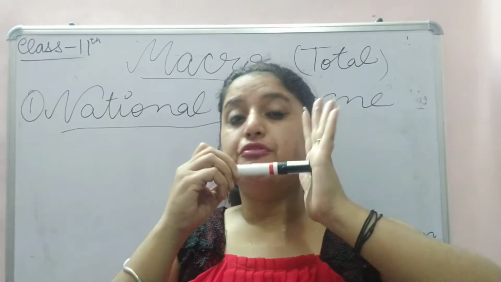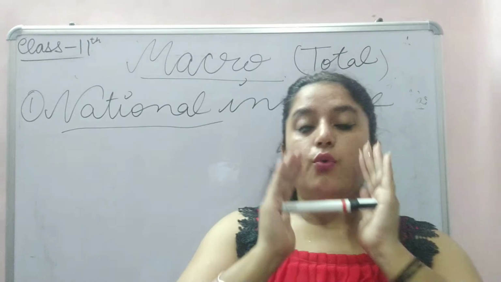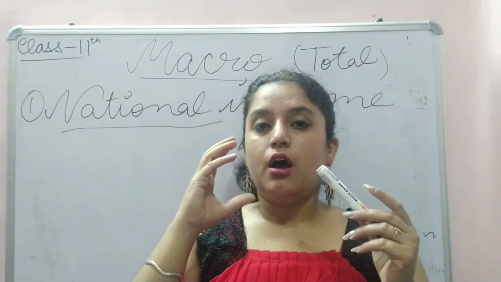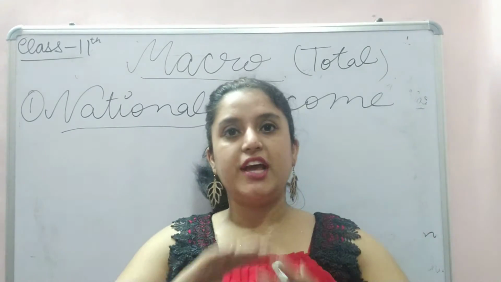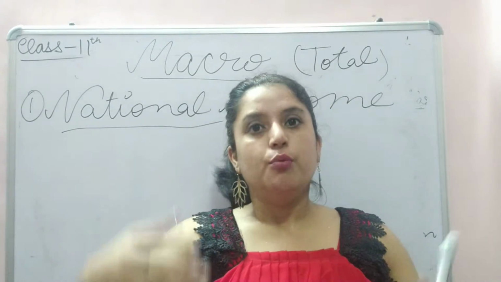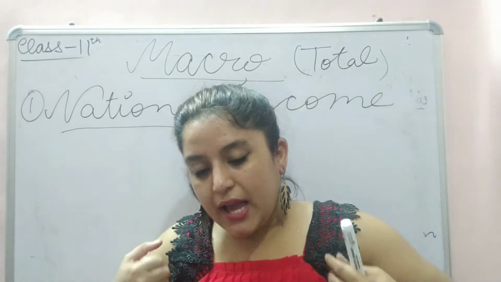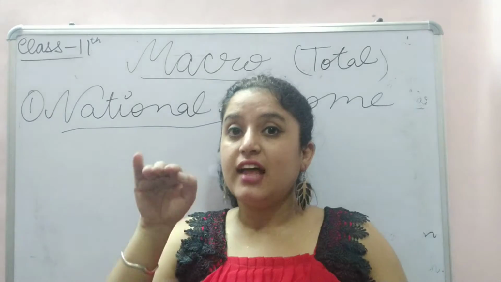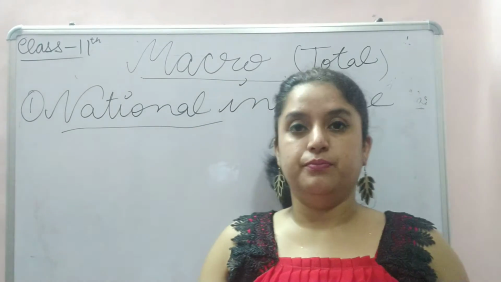All the final products you see in the room, chair, table, book, notebook, pen, clothing, aggregating their monetary value in that financial year will be national income.